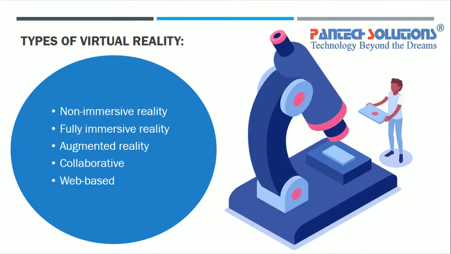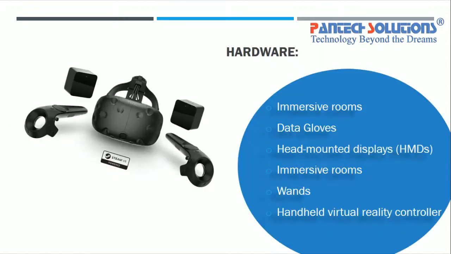Okay, so let us go for the next. What are the hardwares that can be used for virtual reality? Whenever we go with this, there are many hardwares. Even our phone can be set as a hardware, right? Apart from that, there are some immersive rooms, data gloves, head mounted displays, wands, handheld virtual reality controller.